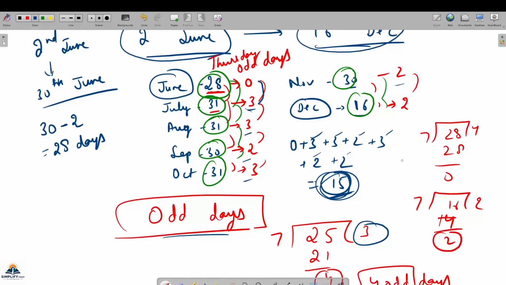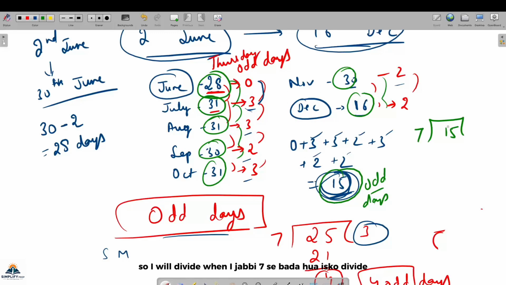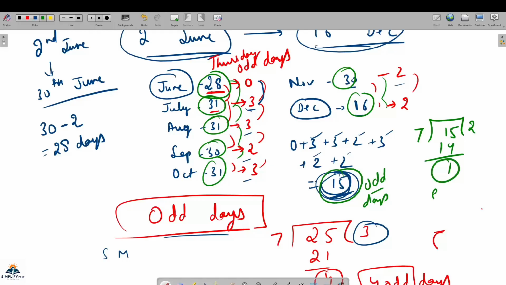अब 15 डे मैनुअली आप तो नहीं देखोगे, that 15 का शिफ्ट या तो वैसे देख लो कि यहाँ से संडे मंडे 15 बार करो, या फिर से 15 को डिवाइड कर लो. That is, my 15 odd days are bigger than 7, so I will divide, जब भी 7 से बड़ा होगा इसको divide करो ताकि you get a simple number, 7 2 जे 14. So this one is the extra day, one extra day. So this is the one odd day finally.